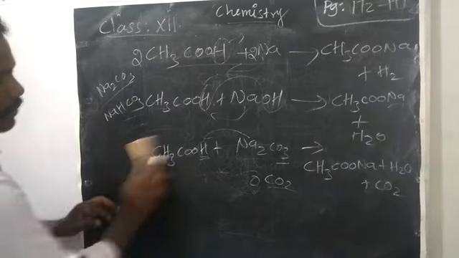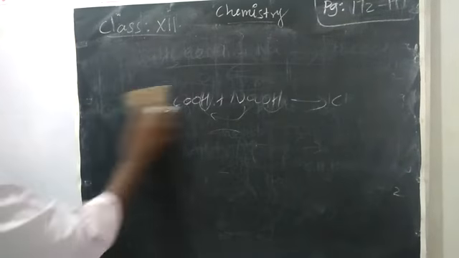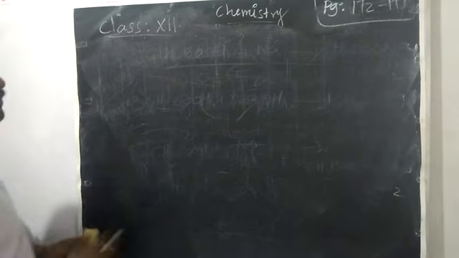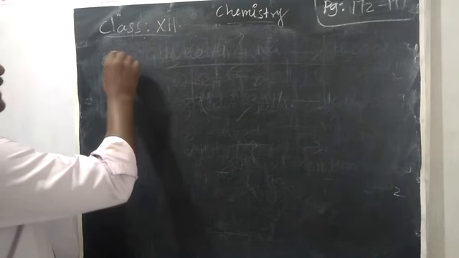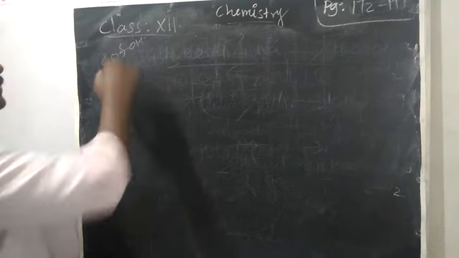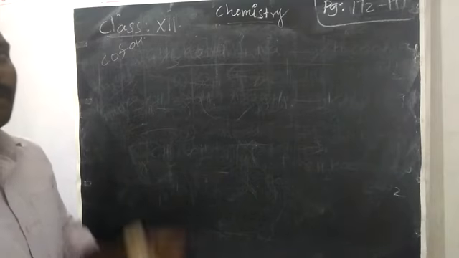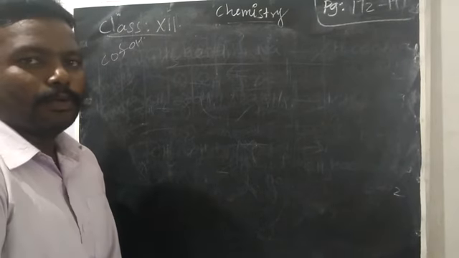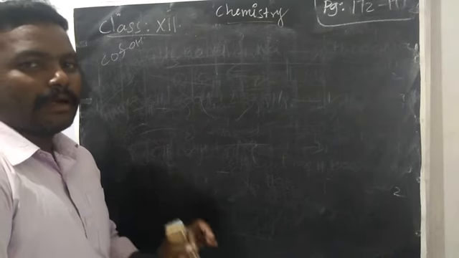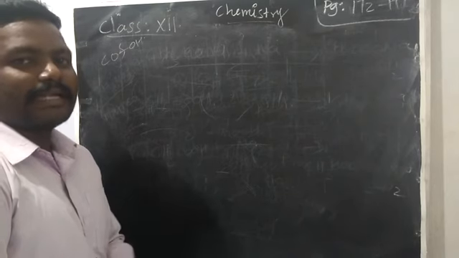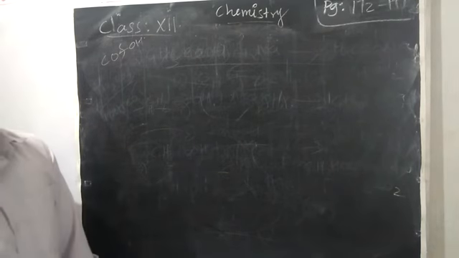Okay. Next, we are going to learn the COH bond breaking. COH bond means carboxylic acid having C double bond OH. This bond will undergo breaking. So before that, a simple test for acid: what will you do? If you dip the blue litmus paper and the solution turns the blue litmus paper red, we can say that it is an acid. That also takes place in the first category of reaction.